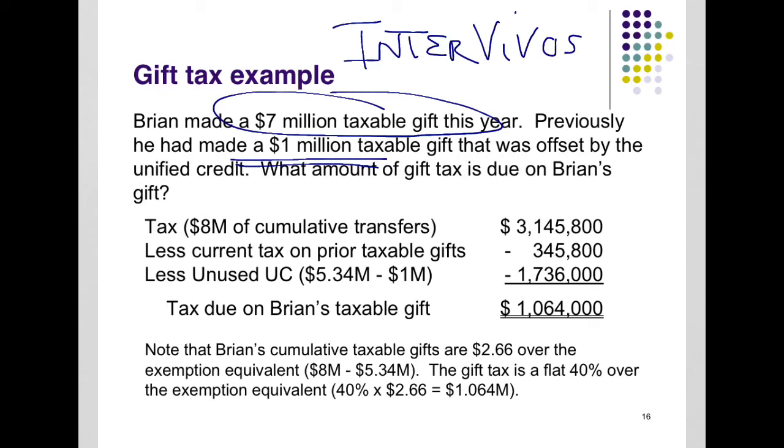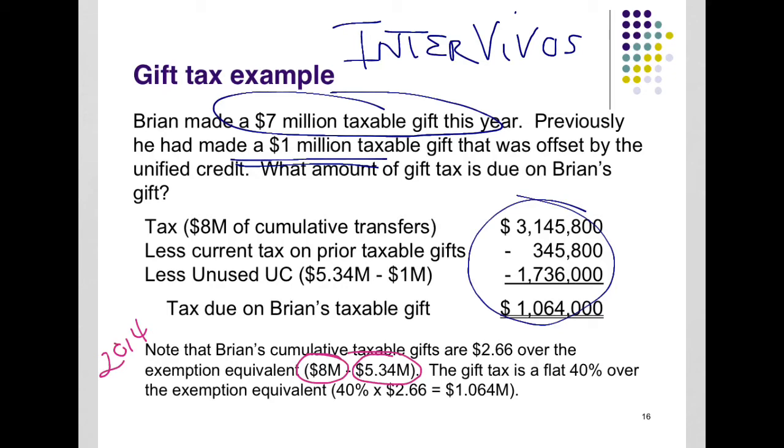The actual way that the tax code taxes the amount of 8 million total lifetime gifts made thus far in this example is through this calculation, but the easier way to understand it and follow it is to look down here and just follow the general formula that we spoke about in class, which is you made a total of 8 million so far. In this year, the exclusion was 5.34. This is 2014. It's now higher. It goes up by inflation.